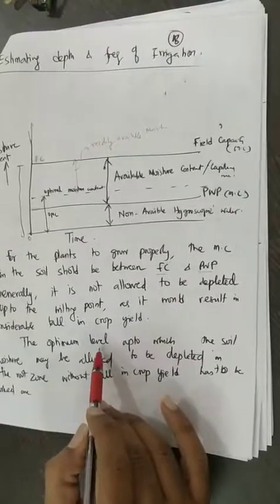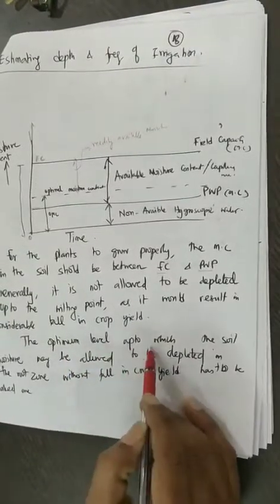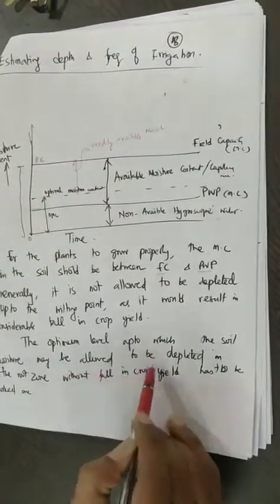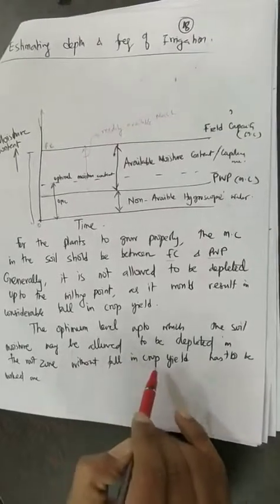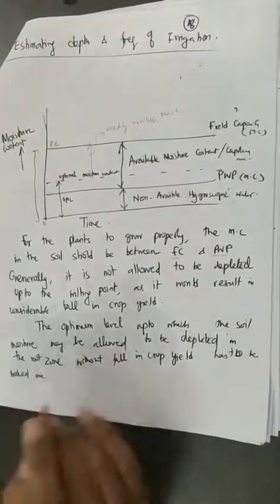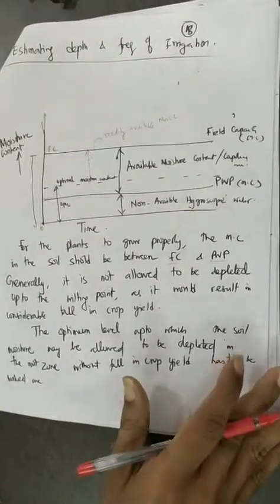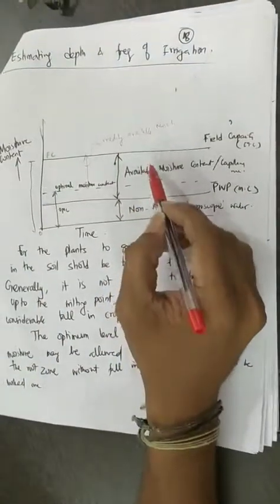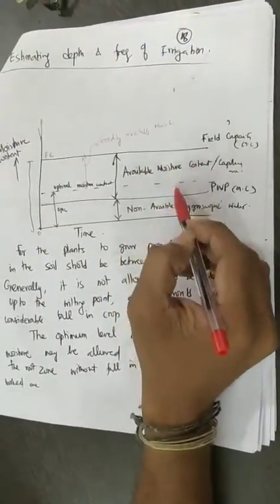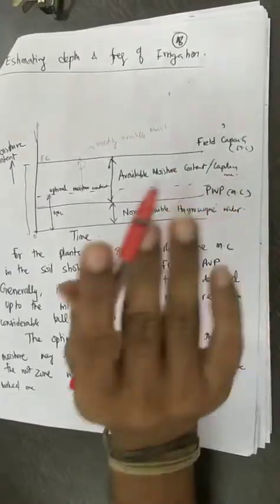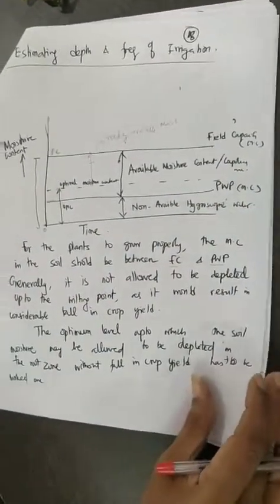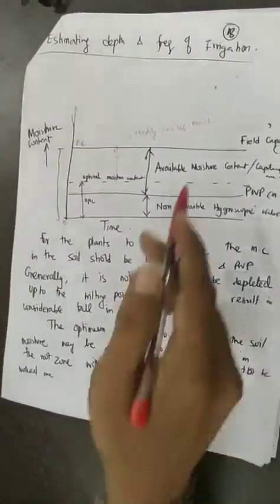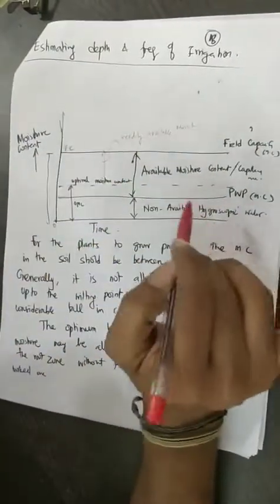The optimal level of moisture up to which the soil moisture may be allowed to be depleted in the root zone without fall in the crop yield has to be worked out for every crop. So for some crops it can be 70 to 80%, for some crops it is 60%, for some crops it is 50%. So that has to be worked out for different crops individually. So please be clear, this particular diagram is very important.